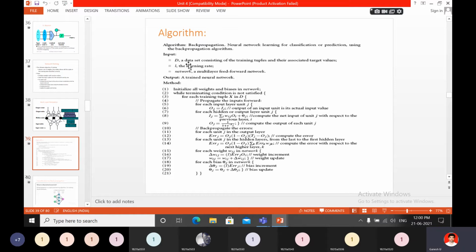What is meant by neural network, what is meant by training, what is meant by multi-layer perceptron, these we have seen. So this algorithm is for learning a neural network, for classification or prediction. Here we are using it for classification by backpropagation.